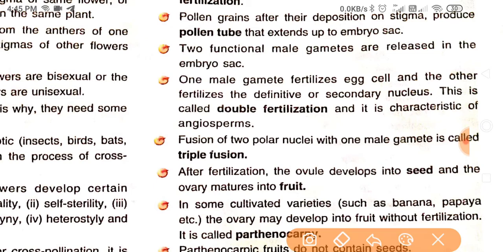It is the characteristic of angiosperms. So you can see here that fertilization occurs two times. That's why it is known as double fertilization, and it is a main process in angiospermic plants. Fusion of two polar nuclei with one male gamete is called triple fusion.